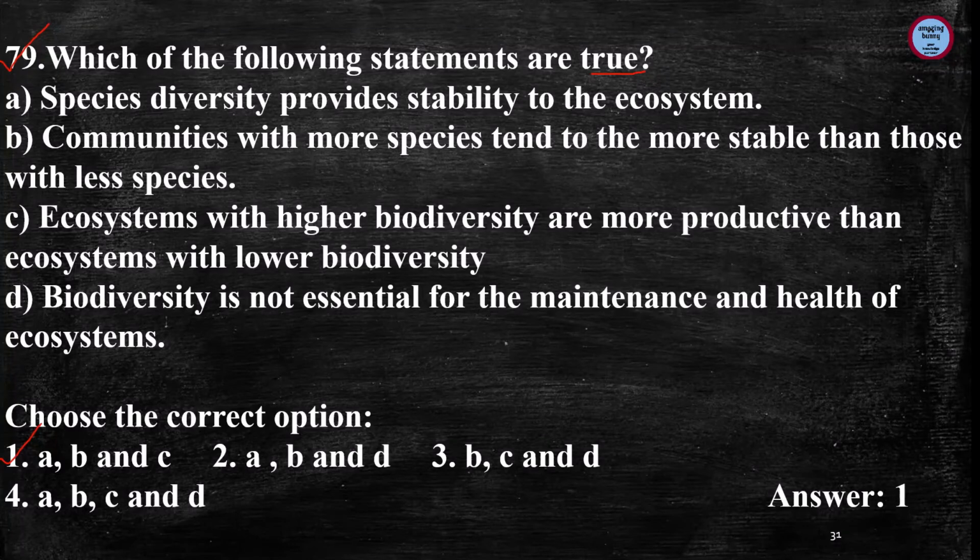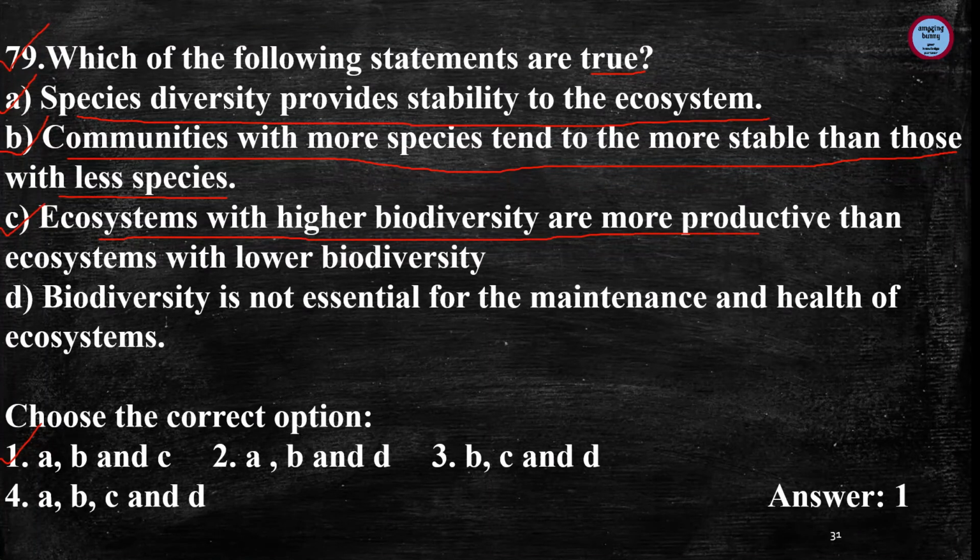First is the right answer. Statement A, species diversity provides stability to the ecosystem. This is correct. And the second is, communities with more species tend to be more stable than those with fewer species. Again this is correct, because more species means more stability than fewer species. And next is, ecosystems with higher biodiversity are more productive than ecosystems with lower biodiversity. Again this is the correct answer.